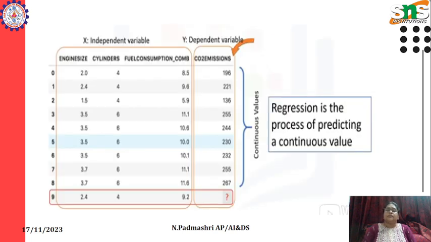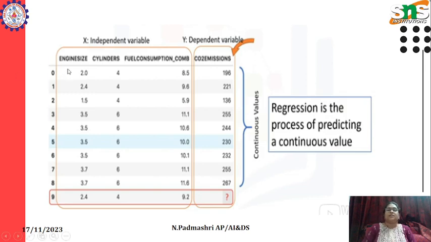As I already said, regression is a process of predicting the continuous value and our main aim is to predict the CO2 emission of car number 9 which is not completely manufactured yet, but it has the predicted engine size, cylinders and fuel consumption. So in this complete data set, we are going to identify which is the dependent variable and which are the independent variables. Independent variables are not dependent on anything.